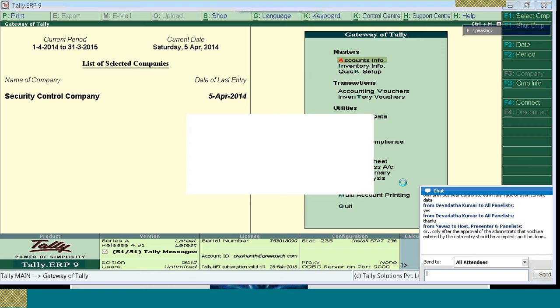Mr. Nawaz, the approval option is not available in Tally. For that, you can go for an add-on. In Tally software, there is an add-on for approval. Currently, the approval option is not available in default Tally. Is that clear, Mr. Nawaz?